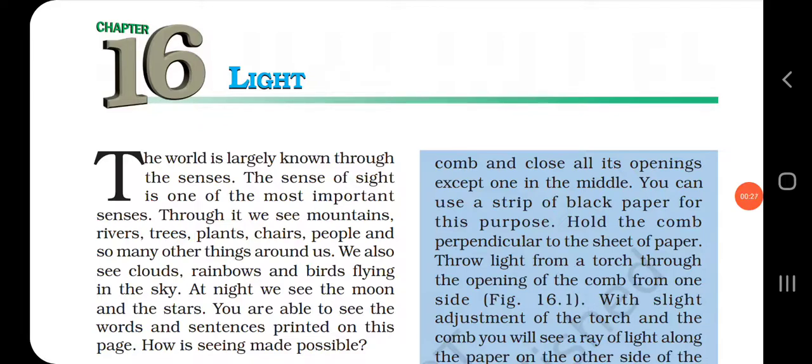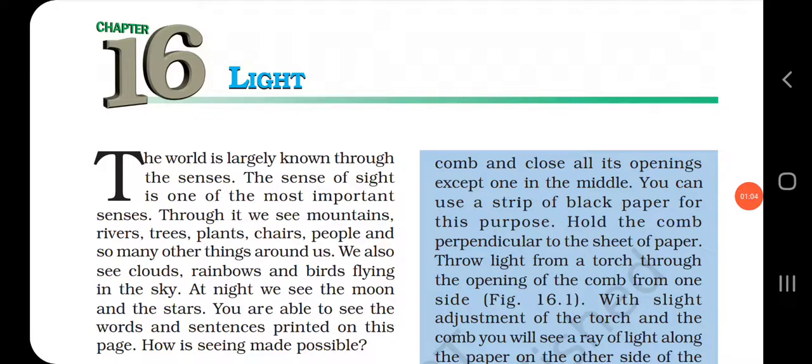Before the vacation started, I had started a new chapter, that is chapter 16, Light. Let us have a quick revision of the topics that we had discussed in that video. Can you say what is light? Yes, light is a form of energy which enables us to see the objects, isn't it?